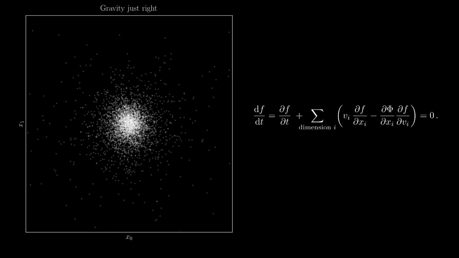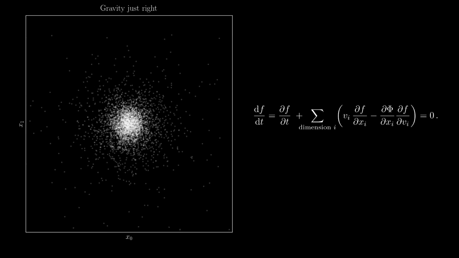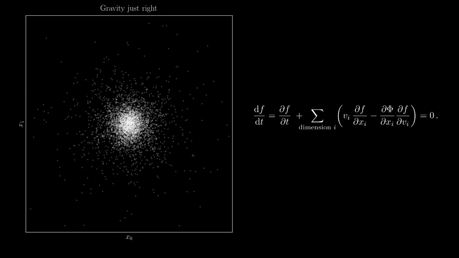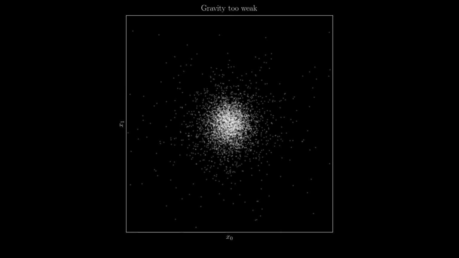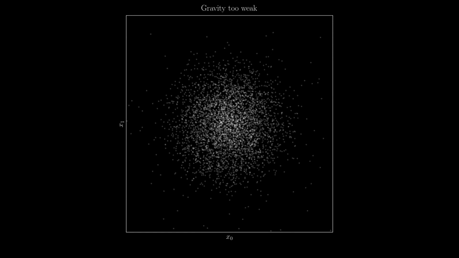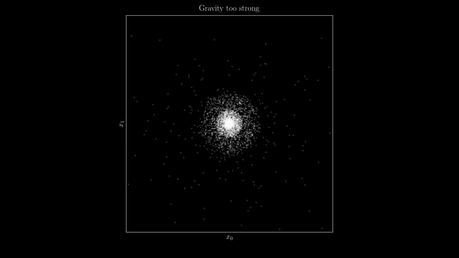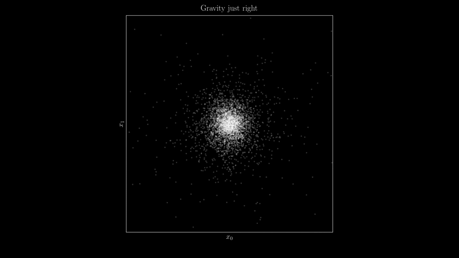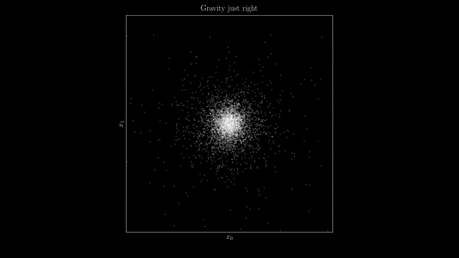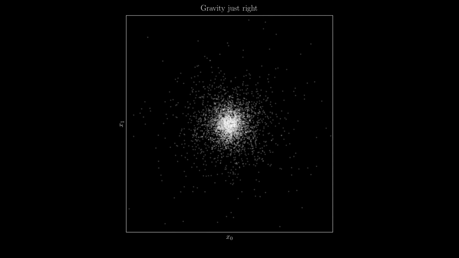Now let's say that we knew the distribution function at a given point in time, but we didn't know the potential. We could use the collisionless Boltzmann equation to try to find the potential which would render the distribution function stationary. In the simple example I'm showing here, if we make the gravity too weak, the system will fly apart. If we make the gravity too strong, the system will collapse. However, if we make the gravity just right, the system will continue on in the same state forever. Even though the individual particles are moving, the ensemble of particles looks similar over time.